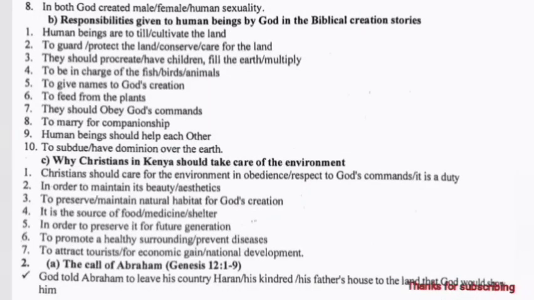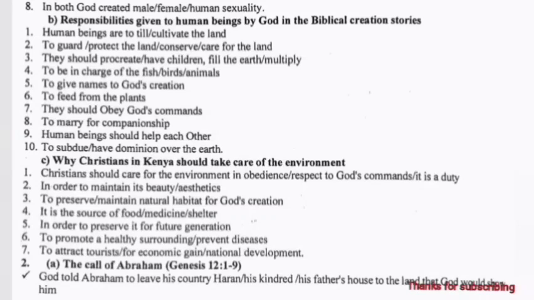Question 1B. Responsibilities given to human beings by God in the biblical creation stories. Human beings are to till the land, to guard and protect the land. They should procreate, to be in charge of the fish, birds, and animals, to give names to God's creation, to feed from the plants. They should obey God's commands, to marry for companionship. Human beings should help each other, to subdue the earth.